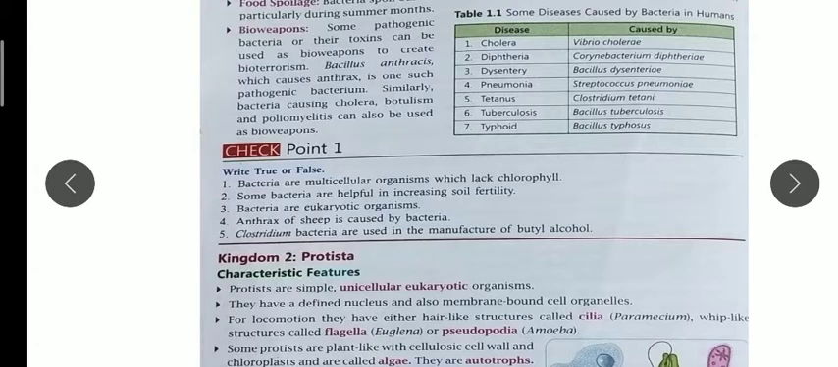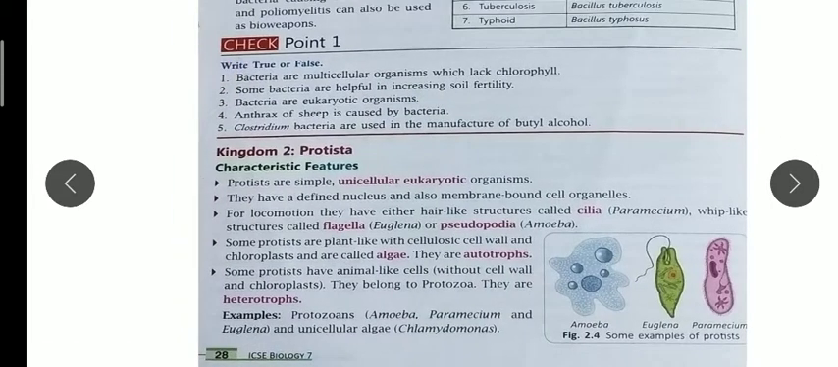In my last video, I explained the Kingdom 1 Monera, which was categorized by R.H. Whittaker. So today I am going to explain Kingdom 2, which you can see on the screen, the Protista. All the unicellular eukaryotic organisms are placed under this kingdom, Protista.